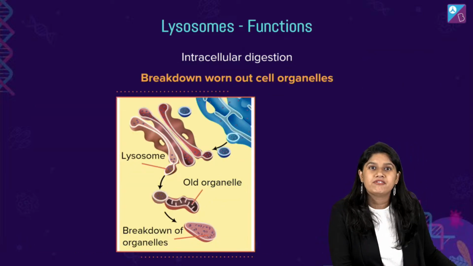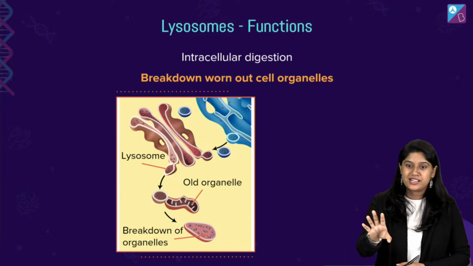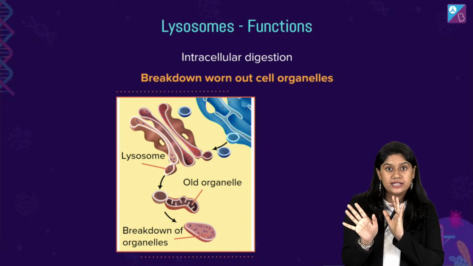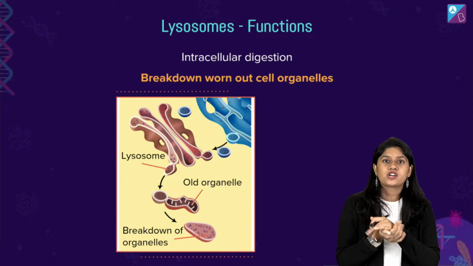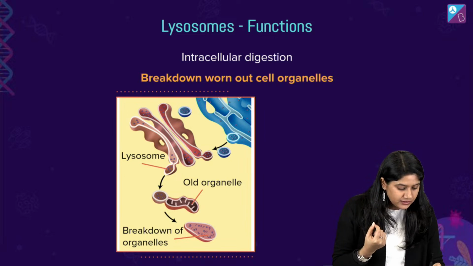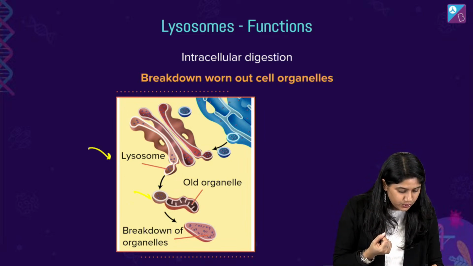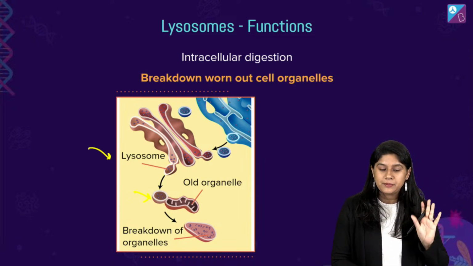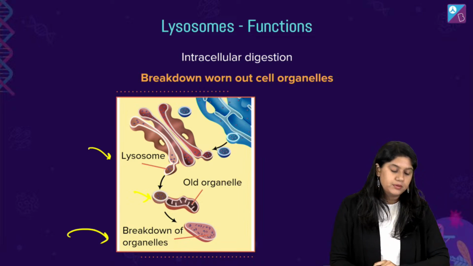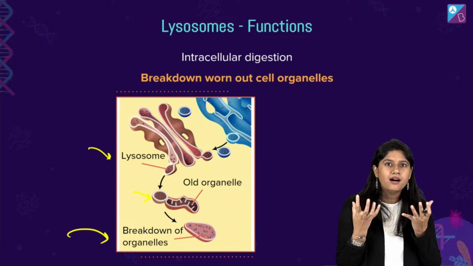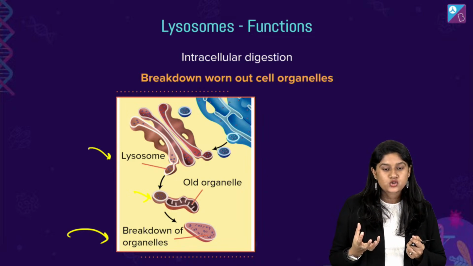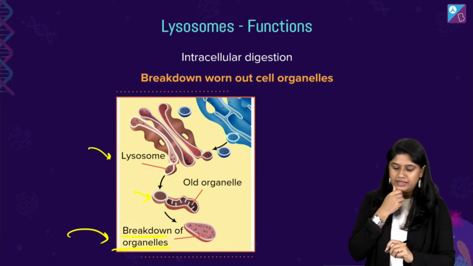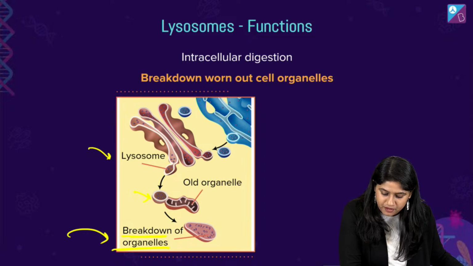Then of course, two important functions that we have. First of course, if any of the cell organelles is not working functionally, meaning not working properly, what we will see is the lysosomes will get into it. And of course, they will release the enzymes and okay, tata, bye-bye, right? It will not be able to survive the harmful acids that are released by the lysosomes. And that's how it will break down. We'll see the breakdown of the organelle. Yes? Everyone, are we clear?